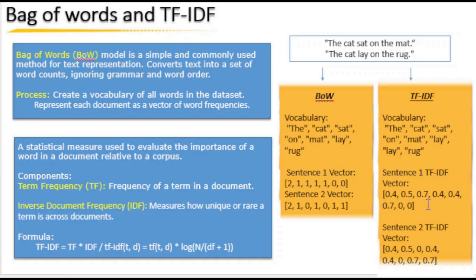Okay. The other advanced technique is TF-IDF, term frequency and inverse document frequency. In this case, these are the two sentences. The first sentence is the same as before, and it also converts into the vocabulary. But in the case of TF-IDF, it not only counts the frequency of words, but also adjusts these counts based on how common or rare a word is across all the documents. This way it assigns more weight to informative words and less to common ones like the and. Let's see. Here, you can see the is only 0.4.